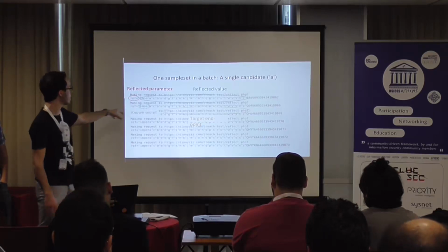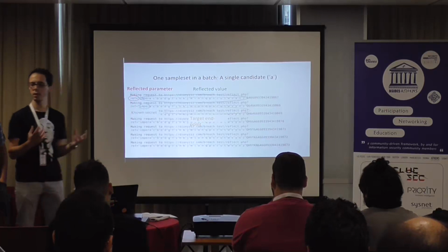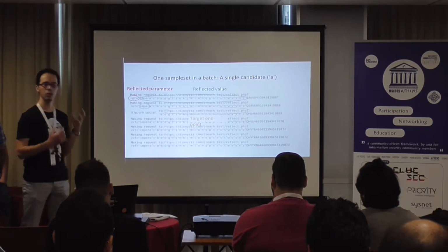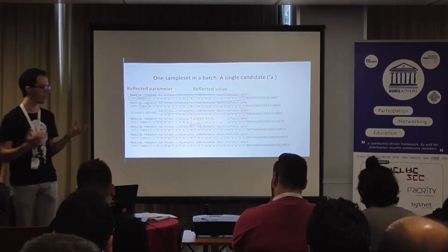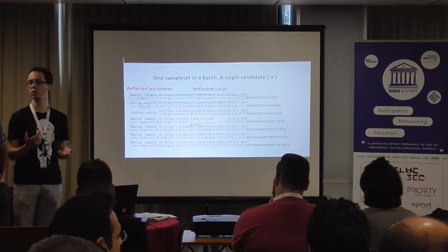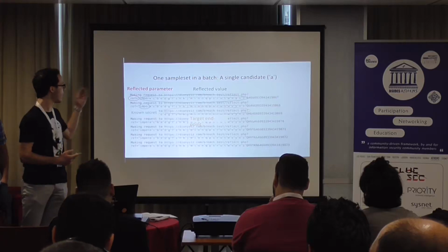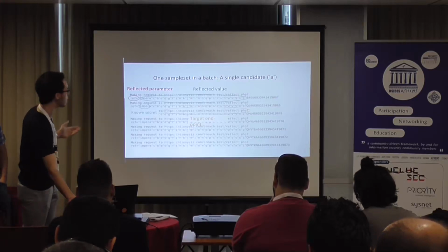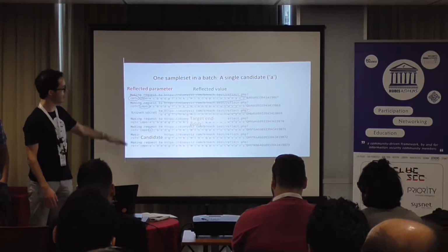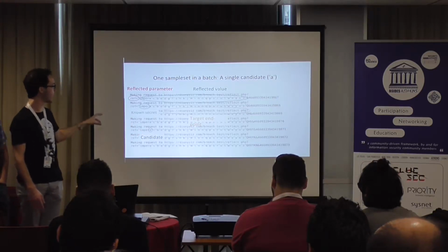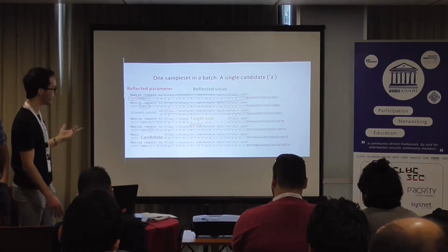The first part is a known secret. This is necessary in order to bootstrap the attack, so we need to know some characters of the secret. It doesn't matter if they are at the start or the end or the middle, but we have to know at least two known characters of the secret. After that, we concatenate it with the testing character, in which case it is A. So in this iteration of the attack, we try the letter A to see if it is correct.